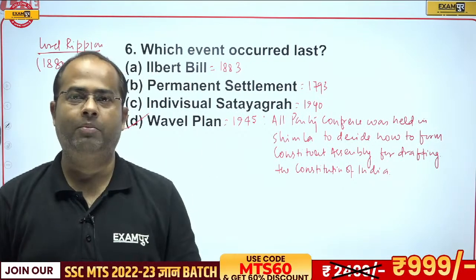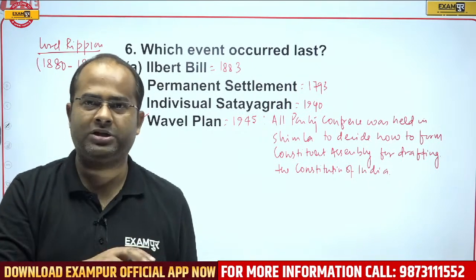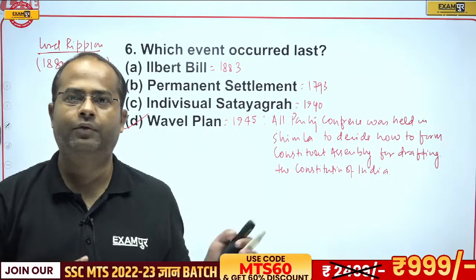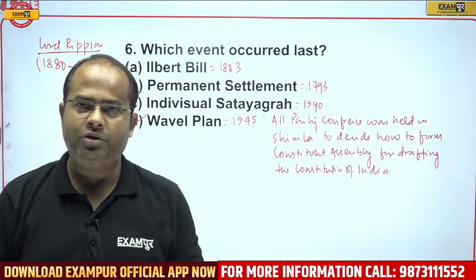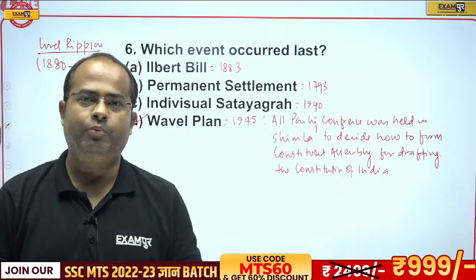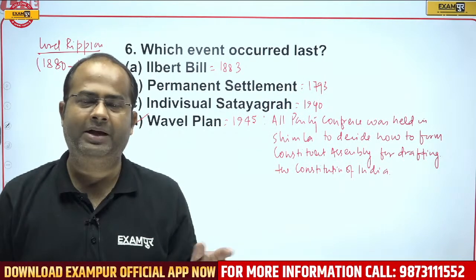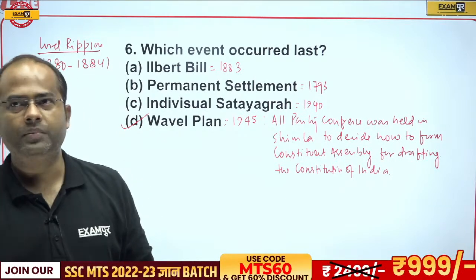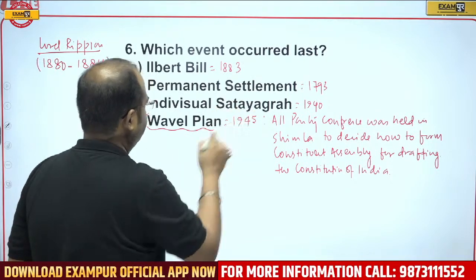Now, what was the main problem? The Muslim League said in this conference that all the members from the Muslim community who would join the Constituent Assembly would all come from the Muslim League. Congress simply said, are you the sole representative of Muslims of India? Because many Muslims are in Congress also. So Congress rejected this proposal, and that became a bone of contention. Finally, the purpose of the meeting was defeated, and Lord Wavell called off the meeting. So the correct answer will be the Wavell Plan, introduced in 1945.